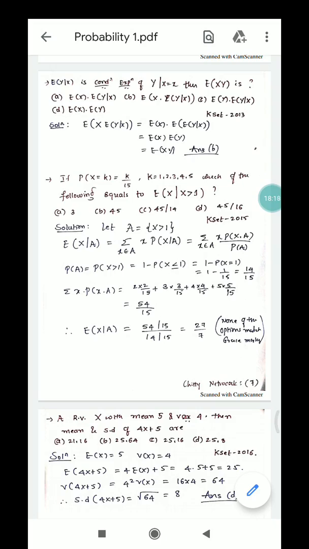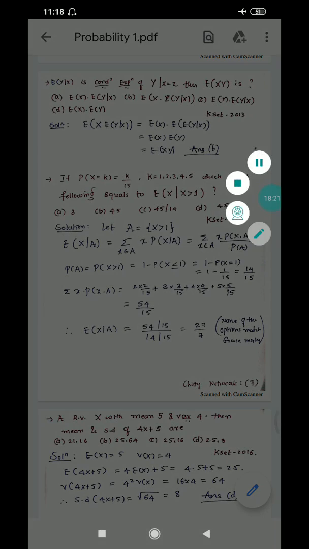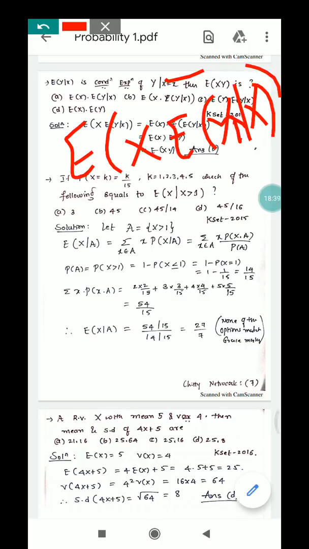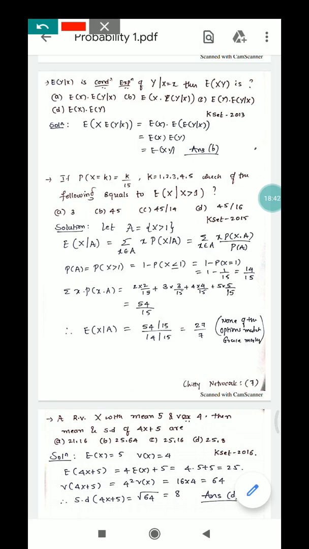Let us look at one more problem. If expectation of x given y is a conditional expectation of y given x, then expectation of xy is... four options are given, and this question has been asked in KSET 2013. So you know expectation of x into expectation of y given x. You take the expectation inside, and expectation of x into conditional expectation of y given x, that is nothing but, see here it is expectation of y, and if you take the expectation outside, this is nothing but expectation of xy, and the answer is B. It is very simple, and this question has been asked in KSET 2013.